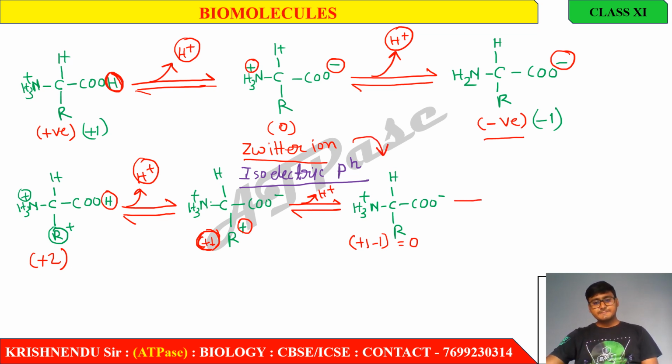Okay, next, once more an H plus, or proton, can be removed from here. So H plus is removed from here, and after removal of this H plus, the structure of the amino acid should be this.